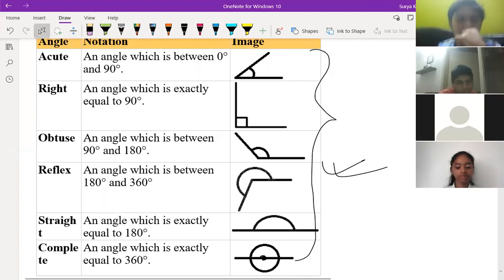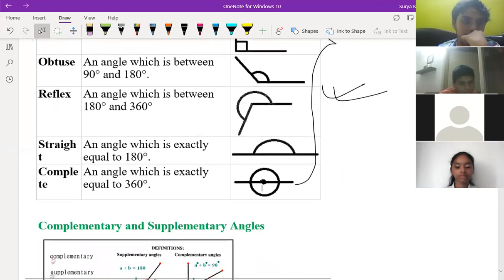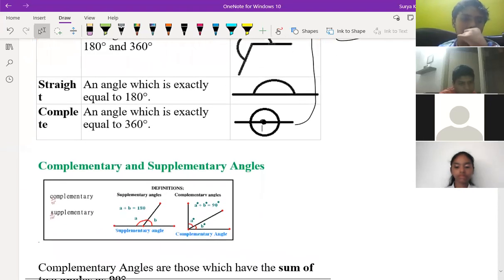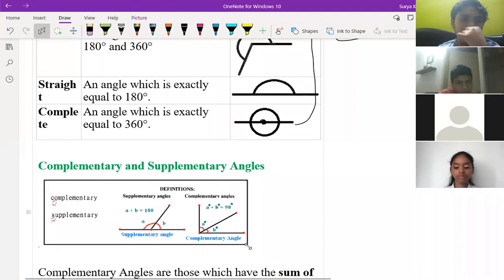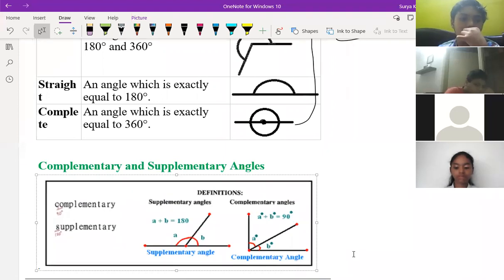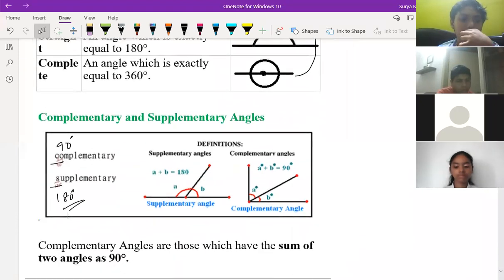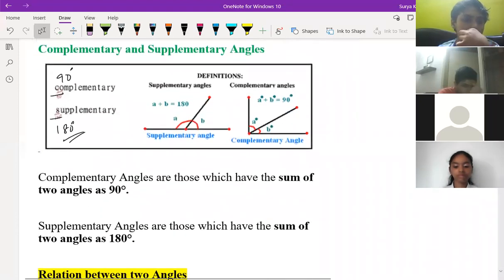Any more doubts, children here? No, sir. All right. A complete angle is having one center. Now complementary and supplementary angles, we just discussed what they are. C is coming before, so that is 90°, and S is coming after, so 180°. Okay. So these 2 points are clear: complementary angles, supplementary angles.